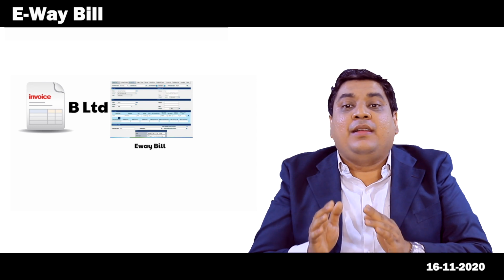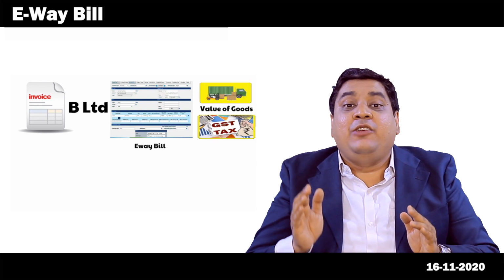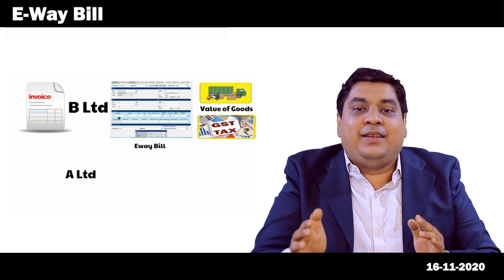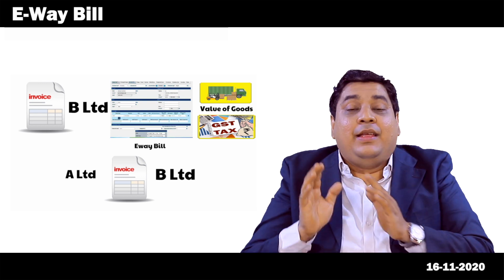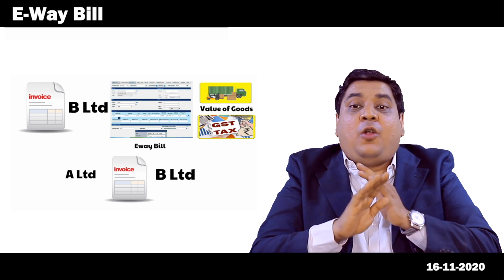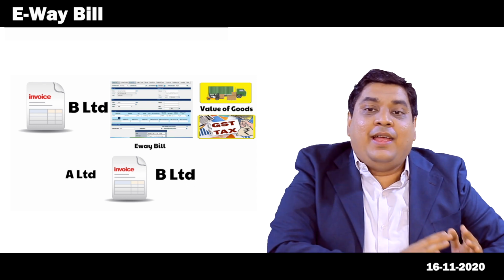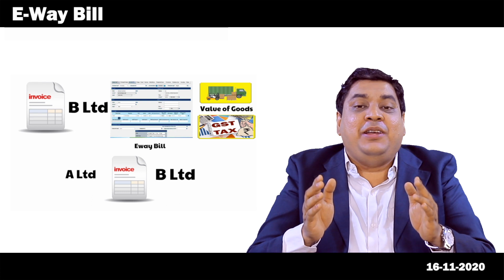In e-way bill, the value of the goods and the GST tax is as per the invoice of B Limited. A Limited will invoice B Limited separately. In this option, customer C Limited will not know about the price between A Limited and B Limited. So this is very much preferred in business.